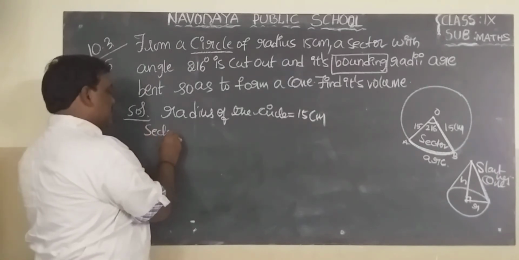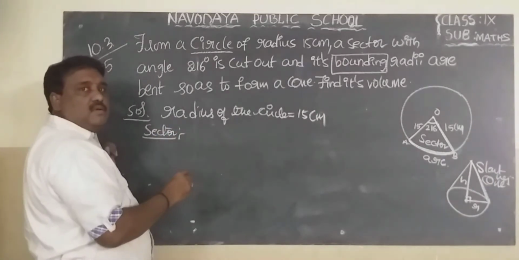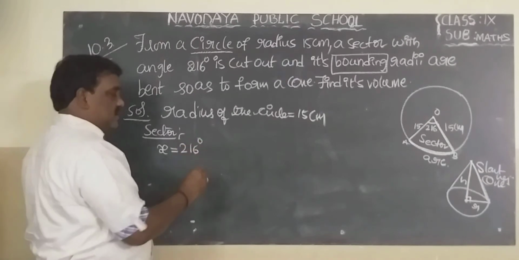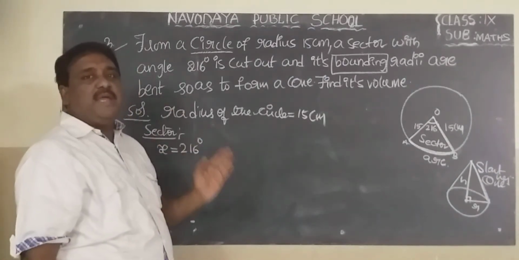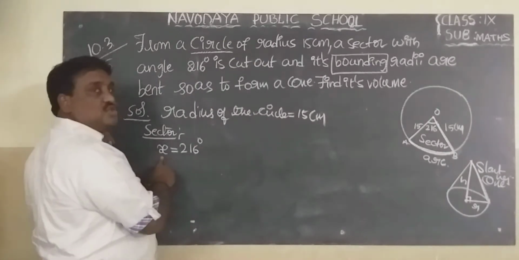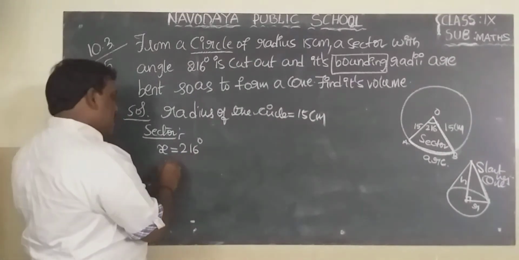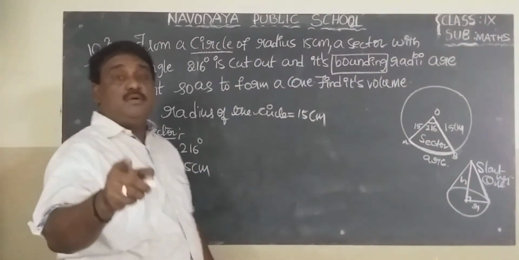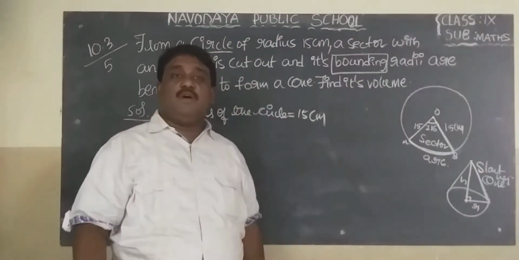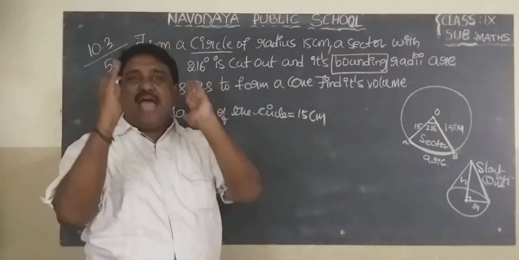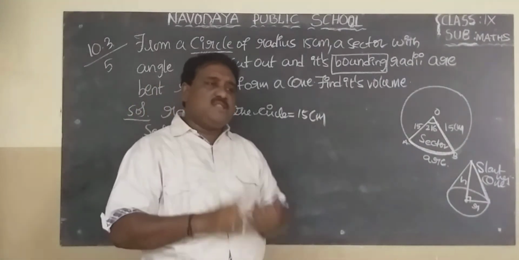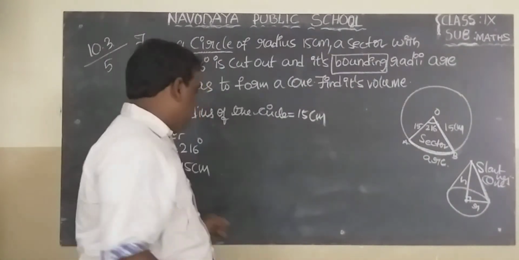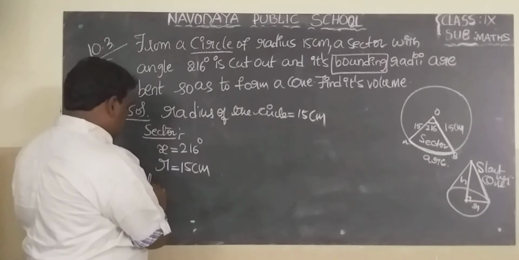First do the sector. X means the angle made by the sector at the center. X is how much? 216 degrees. Then radius 15 centimeters. The radius of the circle and the radius of the sector are equal, and they are also equal to the slant height of the cone. All are the same.